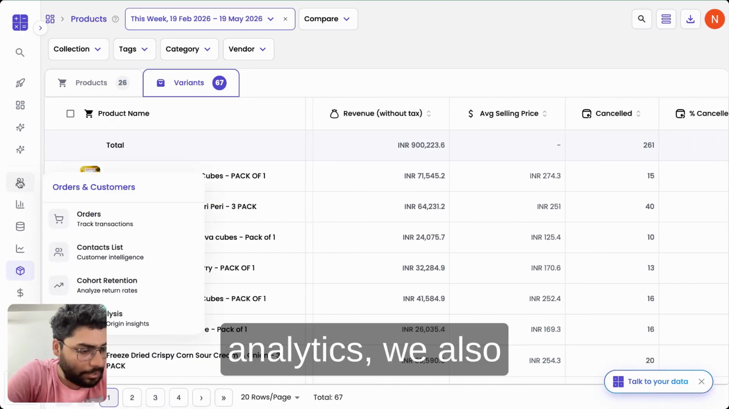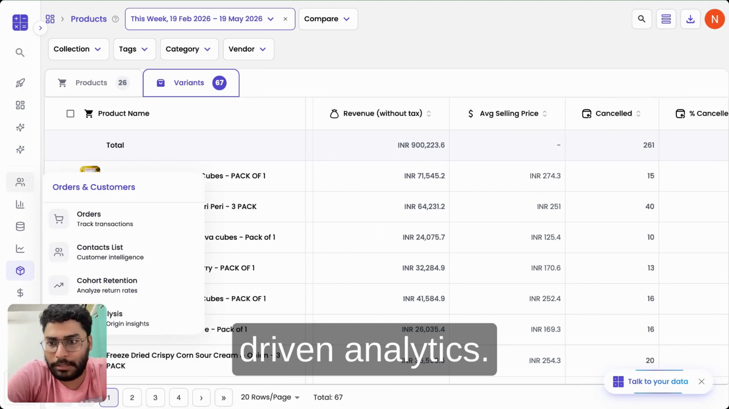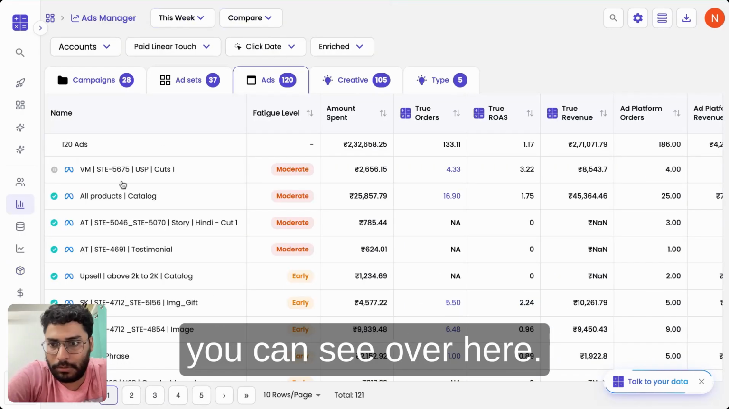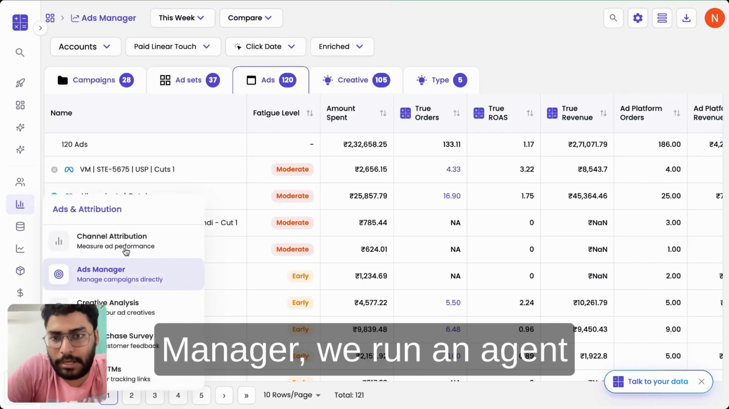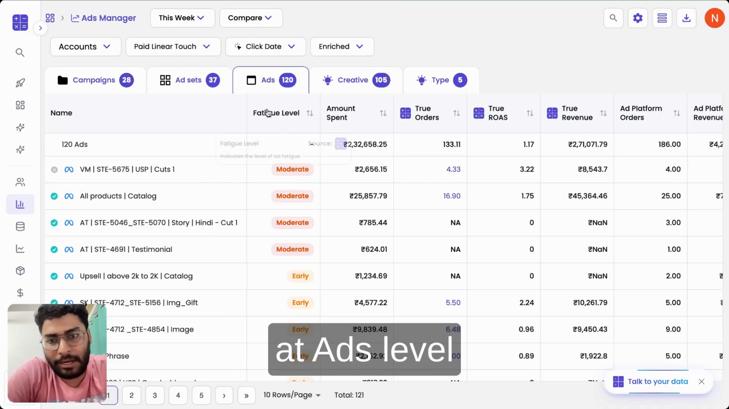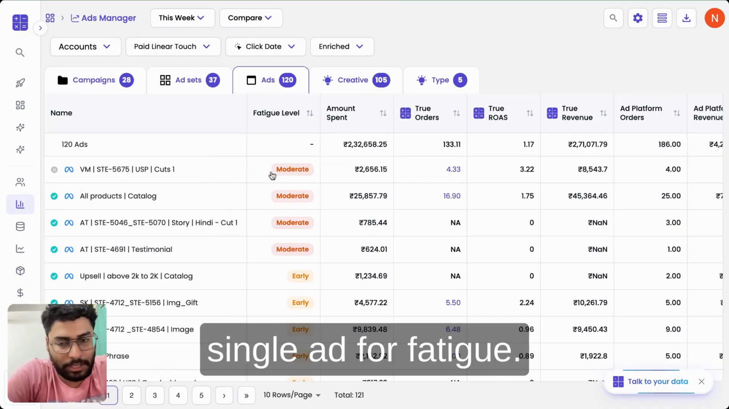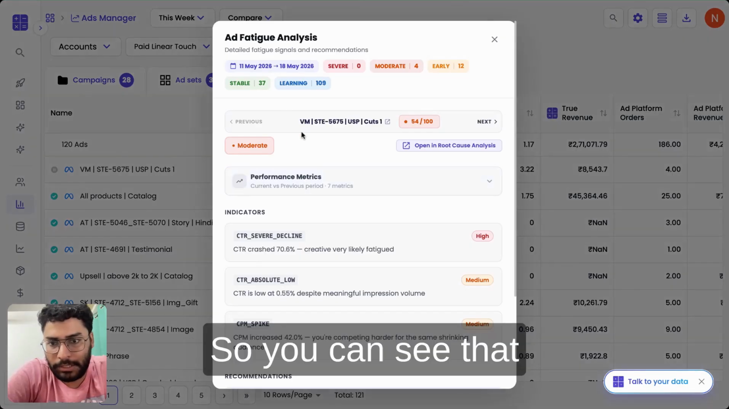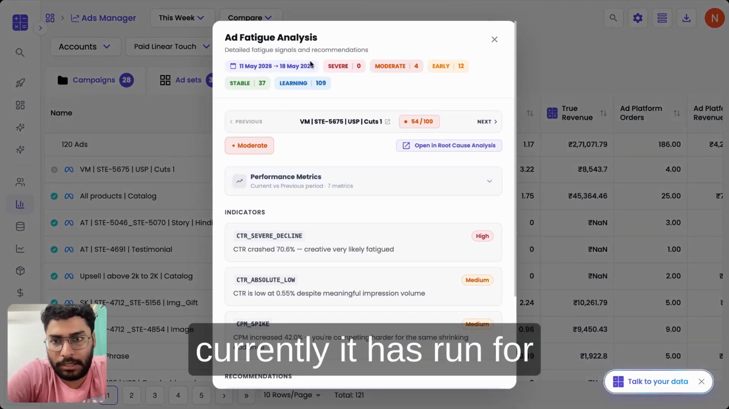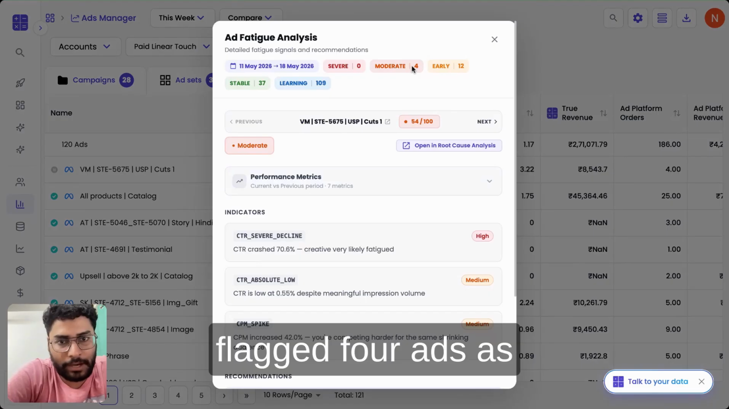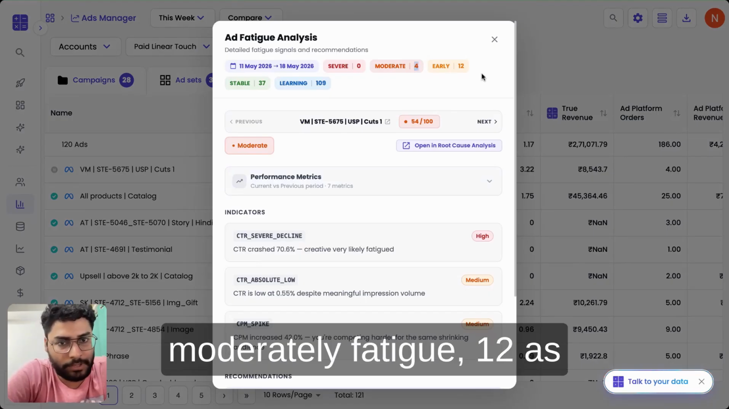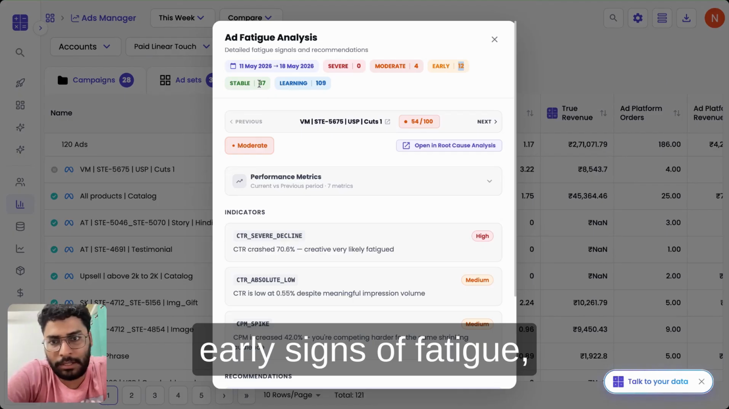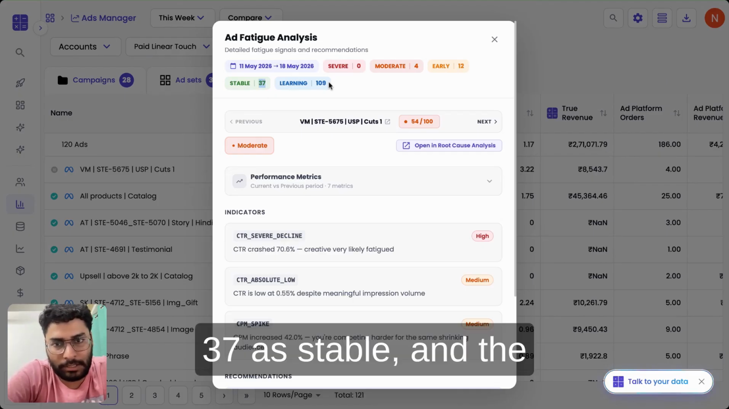Along with the static analytics, we also do a lot of AI driven analytics. So that's something you can see over here. In, for example, Ads Manager, we run an agent at ads level that monitors every single ad for fatigue. You can see that currently it has run for the last week and it's flagged 4 ads as moderately fatigued, 12 as early signs of fatigue, 37 as stable, and the others as learning.